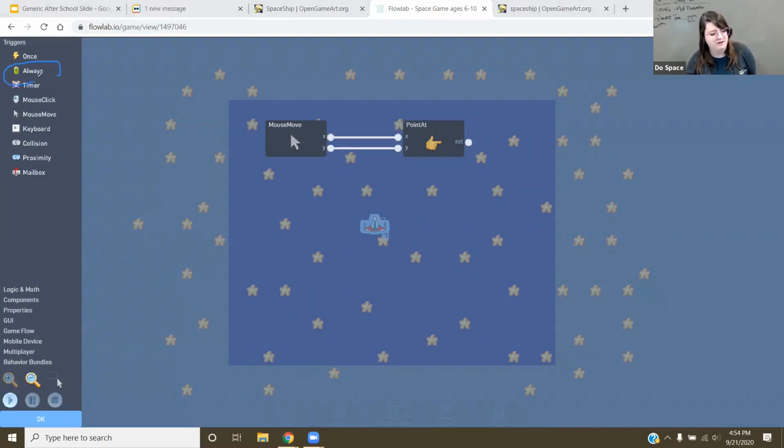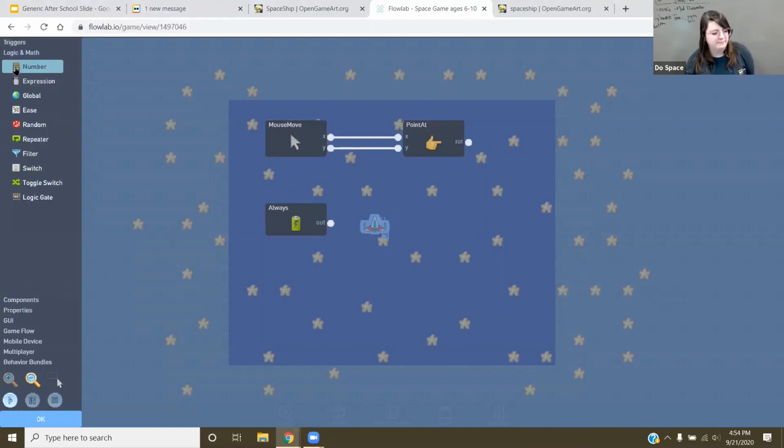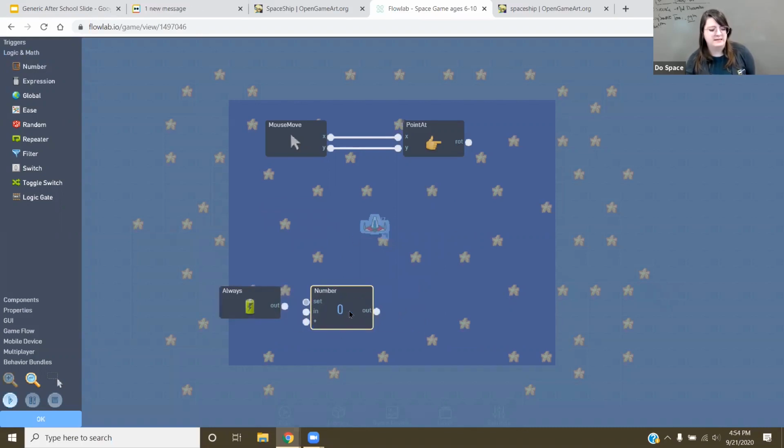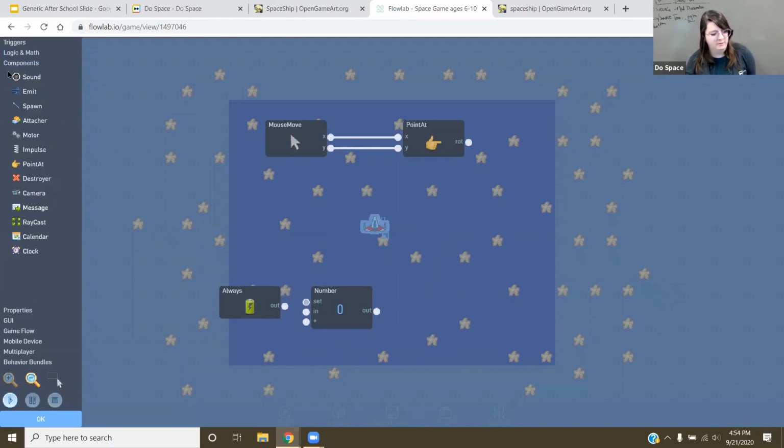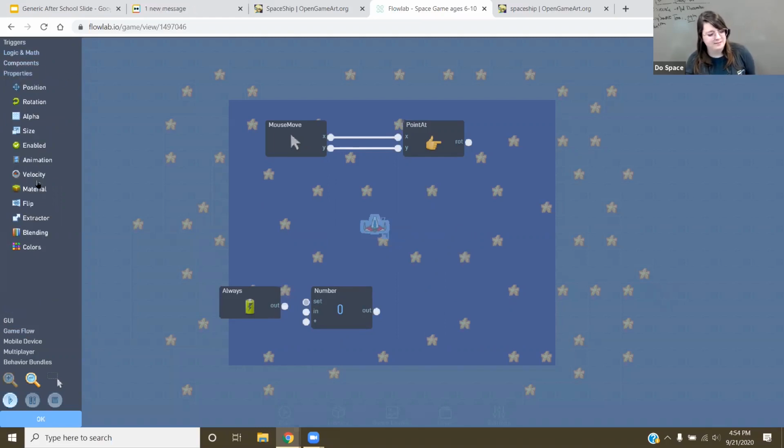So there's a little trigger right here. It's called always. I'm going to left click on that. There's always. And now we're going to add the things that we remember from our platform movement. Remember we grabbed numbers. So with the logic math number, there it is, to get our speed in here. And even though we have a number in there, it's not going to do anything. We need to set that number into another thing called velocity. That's under properties. So you go to properties, there's velocity. Click on that right in there.